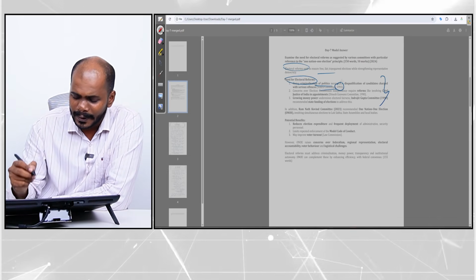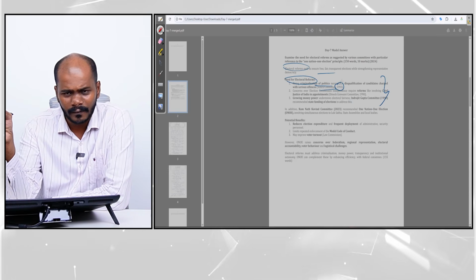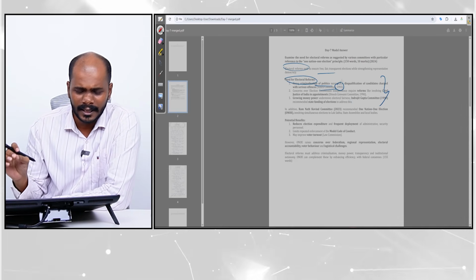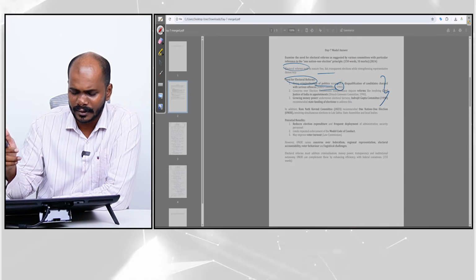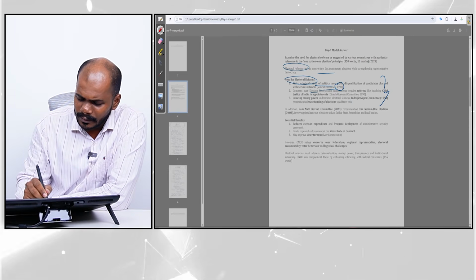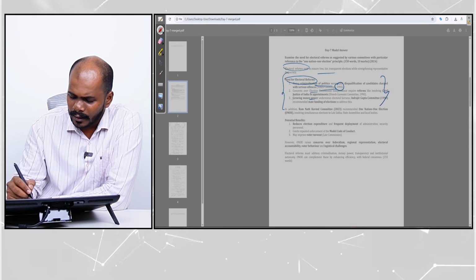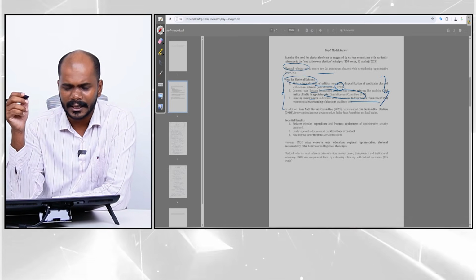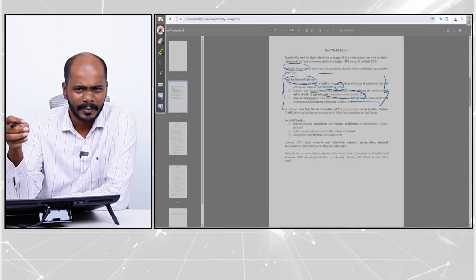It is always better to mention the year. It is always very much better to mention the years in which the committees were established, right? So we are bringing out 3 needs. In addition to that, we are also mentioning the committee's name. This committee said this, that committee said that.